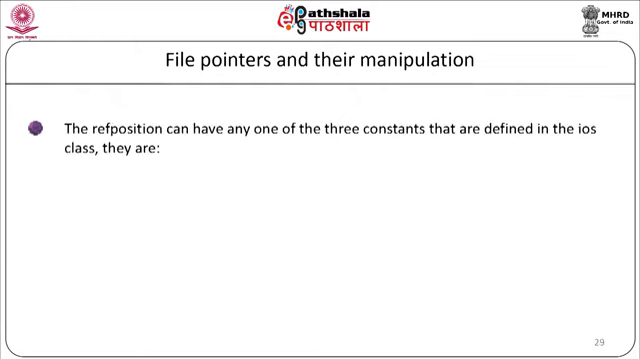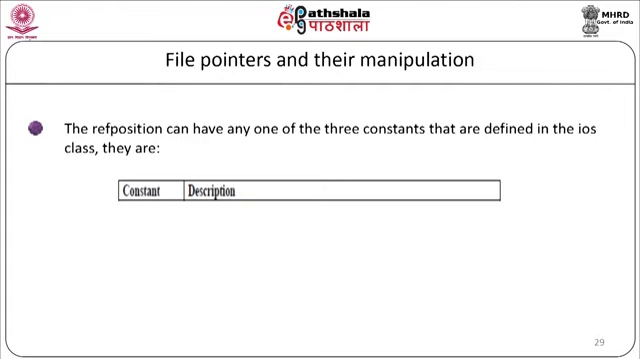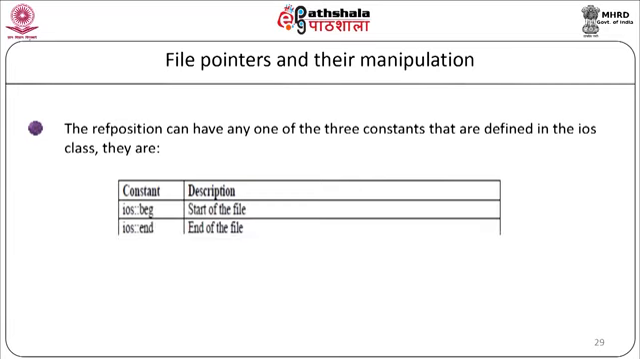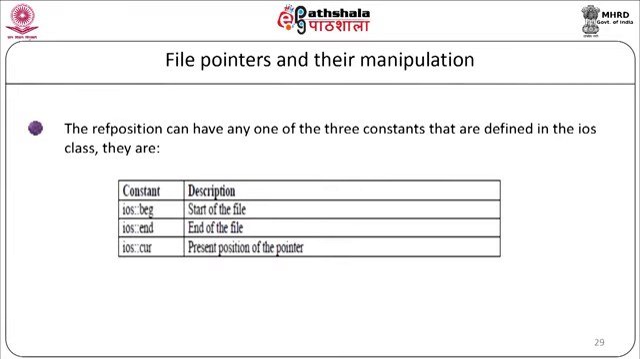The reference position can have any one of the 3 constants that are defined in the ios class. They are ios::beg, ios::end and ios::cur. ios::beg will start from the start of the file, ios::end will start from the end of the file, and ios::cur will represent the current position of the pointer.